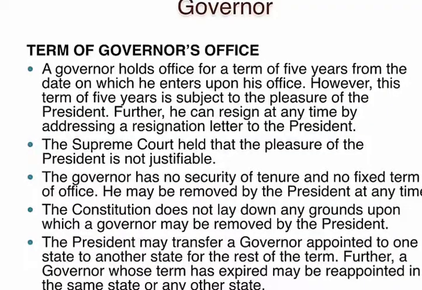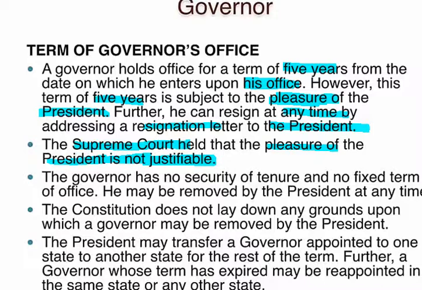Coming on to the governor, he shall hold the term of office for 5 years from the date of entry to the office. However, the term of 5 years is subject to the pleasure of the president. Further, he can resign at any time, addressing the resignation to the president. Remember, the governor also resigns to the president only, as does the vice president. The Supreme Court held that the pleasure of the president is not justiciable.